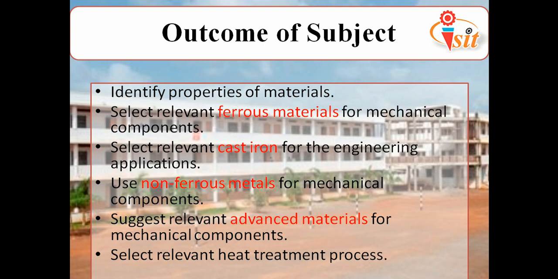Physical properties are like density, color, dimension, and the mechanical properties are like strength, toughness, stiffness, malleability, ductility, hardness, brittleness, then fatigue, creep, machinability, castability, forgeability, formability, and so on. These are some properties we will go through, and after studying the first chapter you will identify the properties of materials.